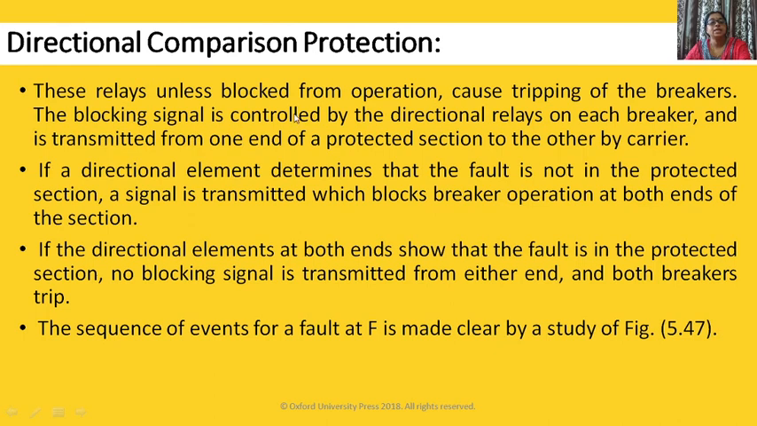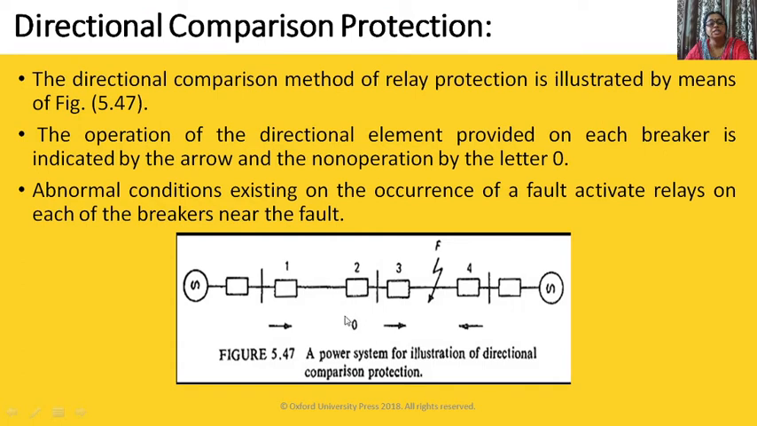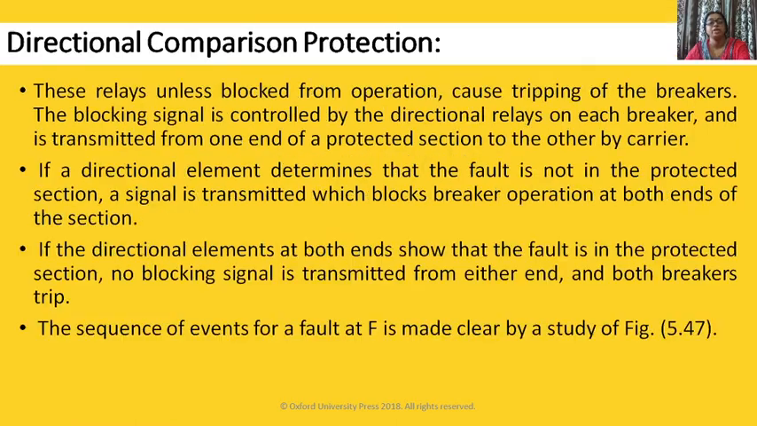These relays, unless blocked from operation, cause tripping of the breakers. The blocking signal is controlled by the directional relay on each breaker and transmitted from one end of the protected section to the other by carrier. In this, as this relay is non-operating, it will send a signal to block the operation, because the fault is not in this zone 1 and 2. So it will send a blocking signal to relay 1, which is located at position 1, to block the operation.